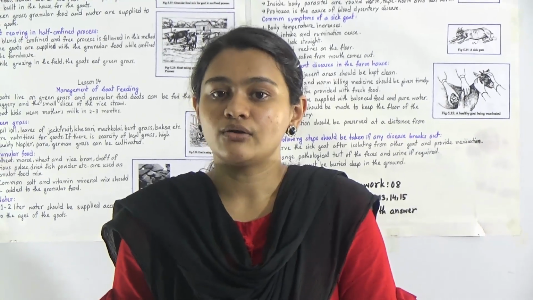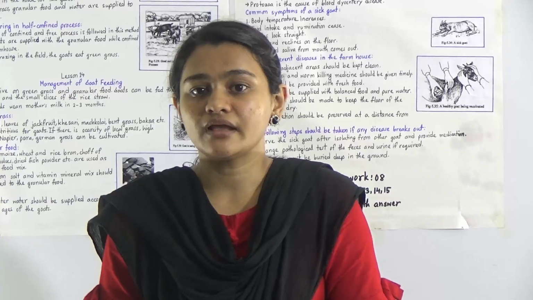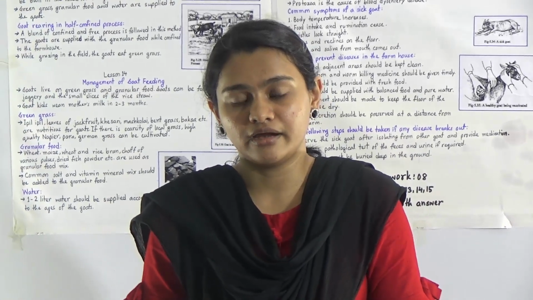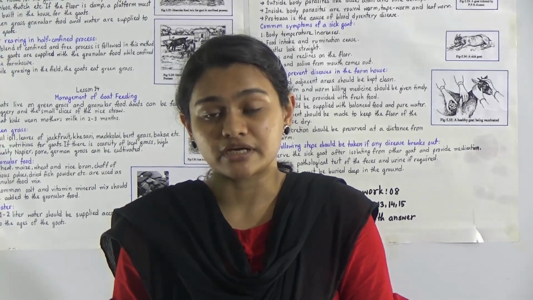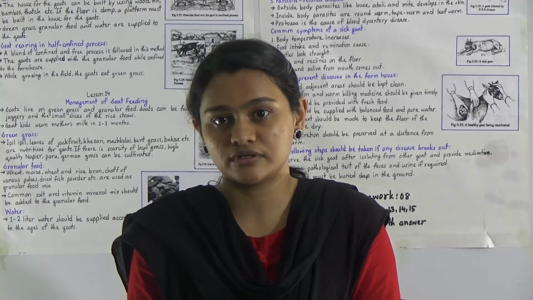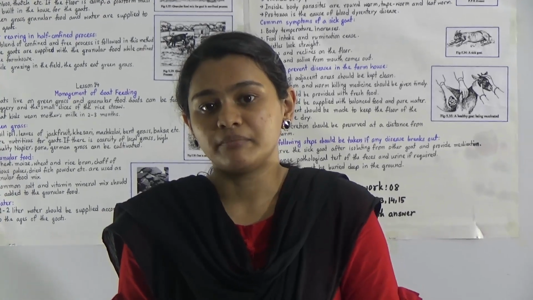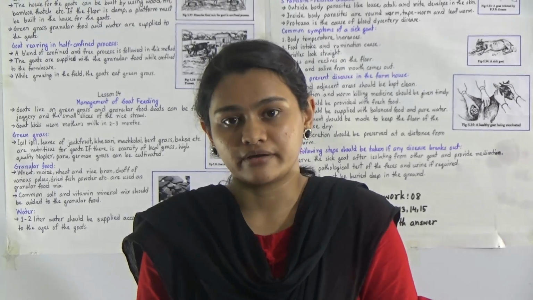So today we will know about the rearing process of goat, and we all know that goat is a domestic animal, and in the rural area the people are very eager for the production of the goat because it needs a small place and less labor in contrast to cow rearing.